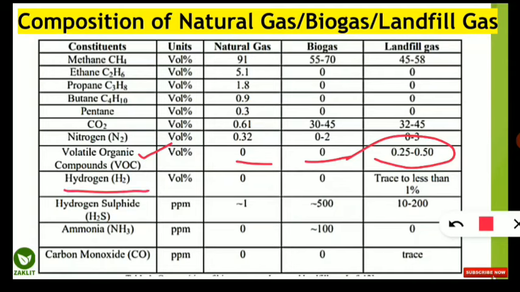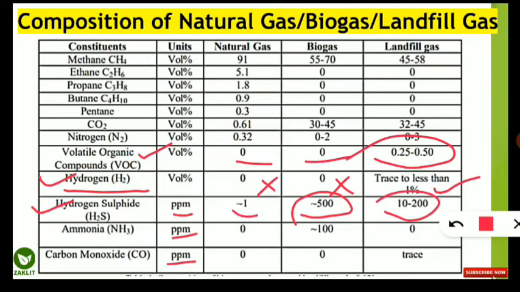Similarly, hydrogen, very important gas, it is also not seen in case of natural gas nor in case of biogas, but the trace or very less amount, less than 1%, is seen in case of landfill gas, that is the hydrogen volume. Next thing you should know that parts per million, three things you should remember. Hydrogen sulfide is maximum in case of biogas, then the second is maximum in landfill gas, and least in case of natural gas. And ammonia, it is seen in case of biogas, not in case of natural gas or landfill gas. It is very less or around 0.